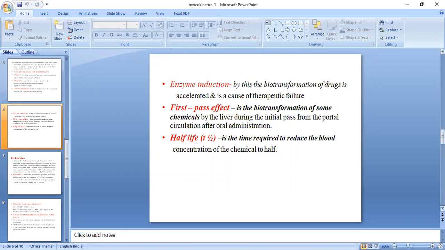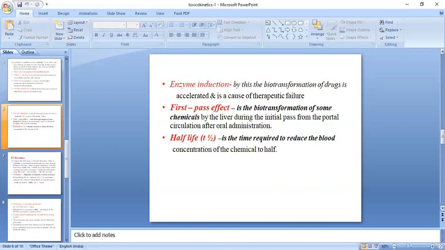You know about pulmonary circulation, and there is also a circulation known as portal. It plays a key role in the biotransformation of some chemicals as they pass through the liver when you consume the drug orally.